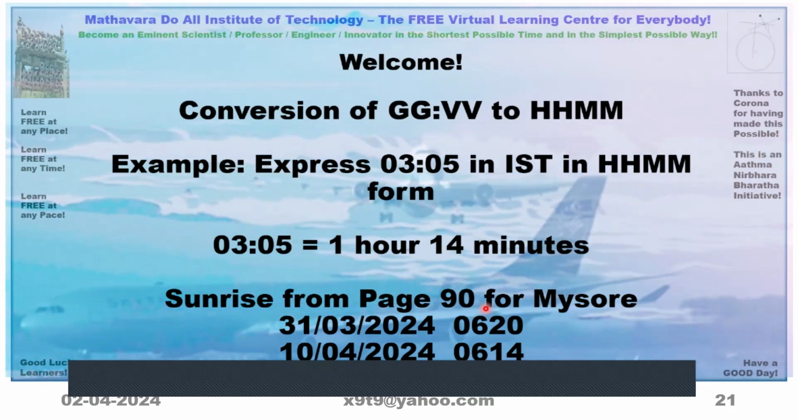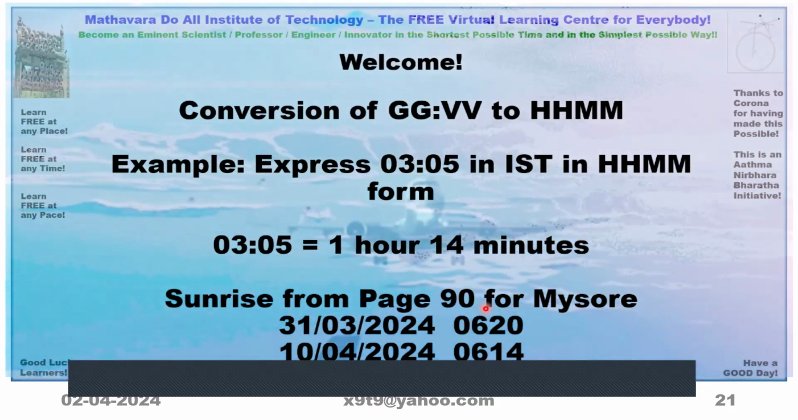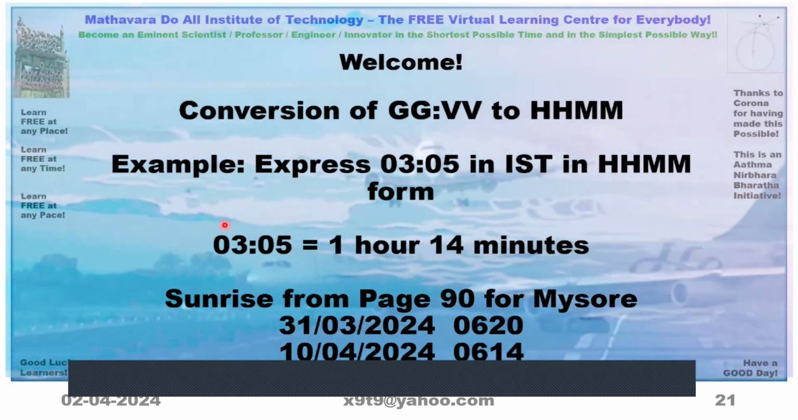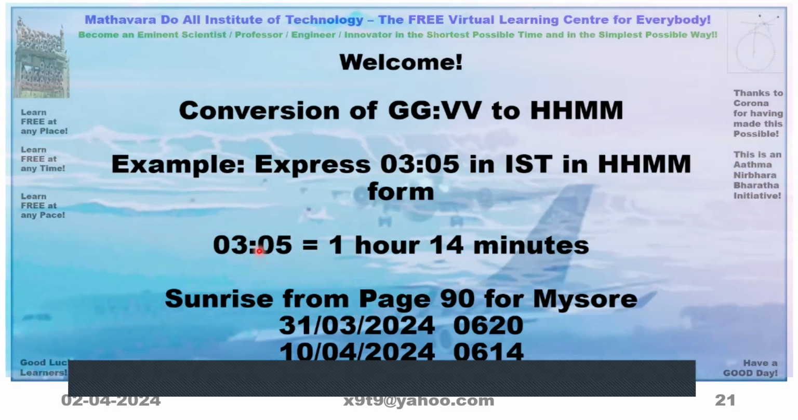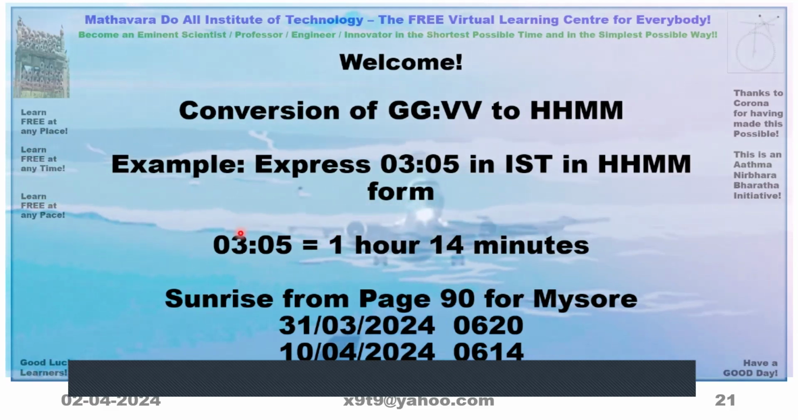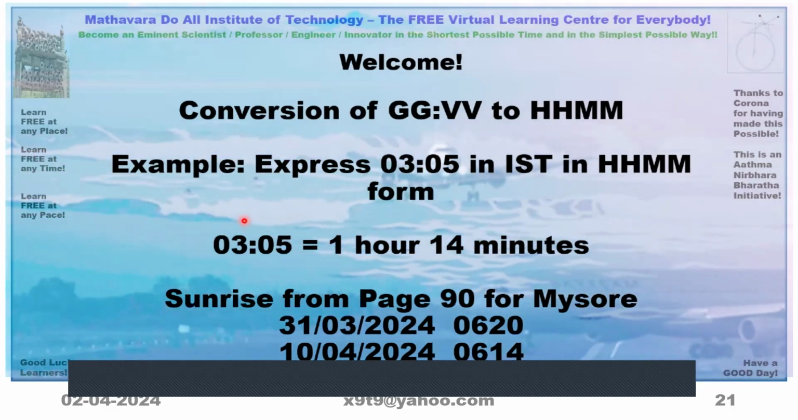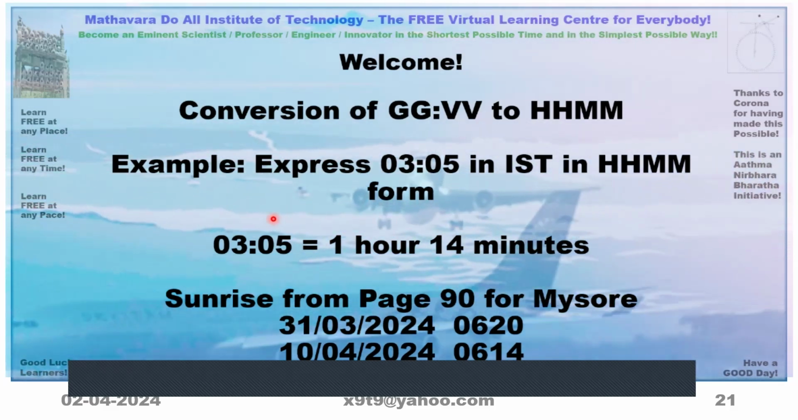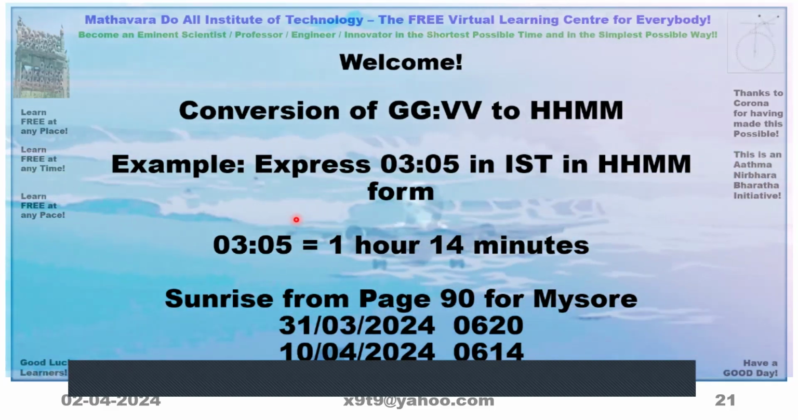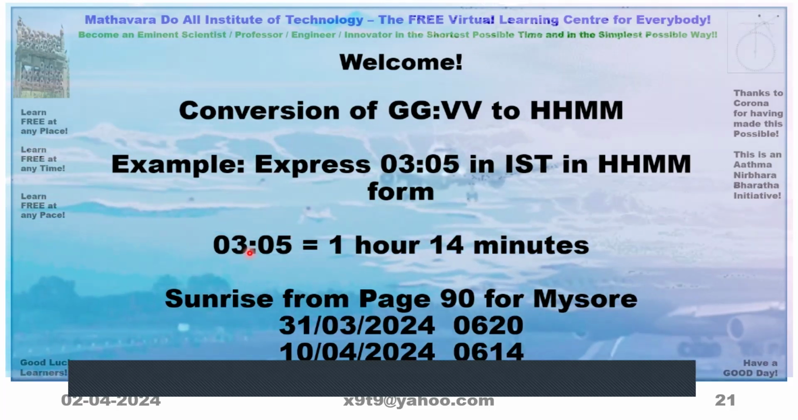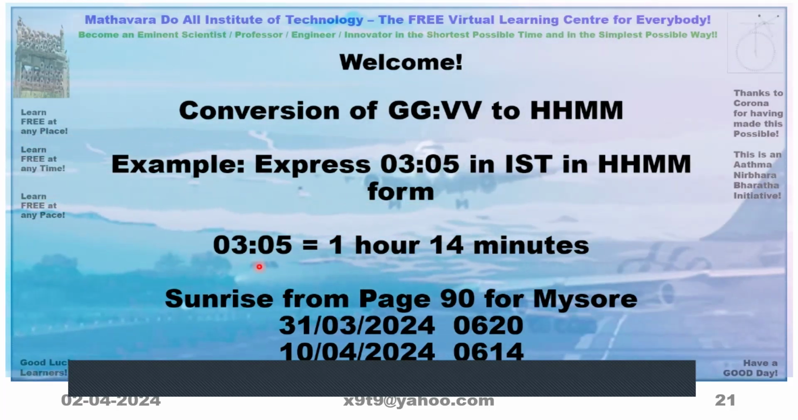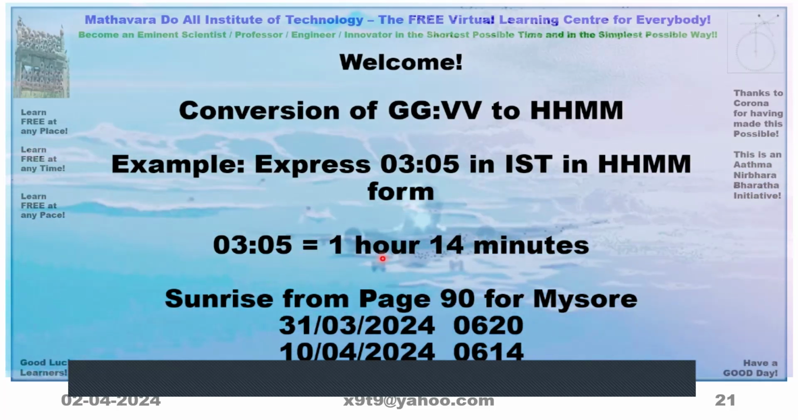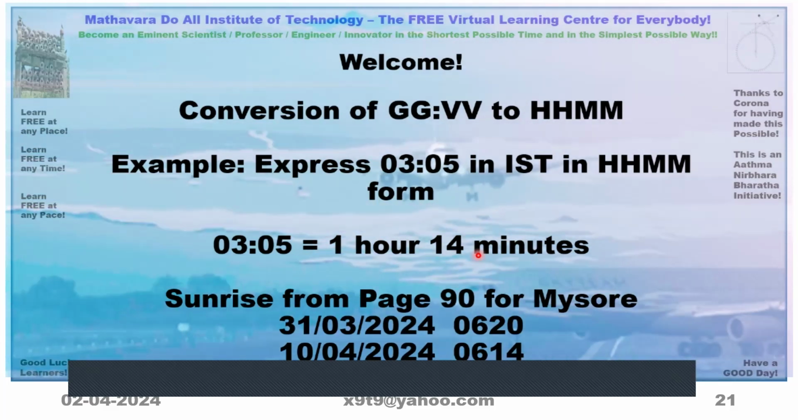So 03:05, if we convert it into this one, see here: 3 ಗಳಿಗೆ 5 ಗಳಿಗೆ. So 3 ಗಳಿಗೆ will be 72 minutes. That means 24, 24, 24. So 1 hour 12 minutes. For this it will be 2 minutes only. So 112 plus 2 will be 114. So 1 hour 14 minutes it will come.